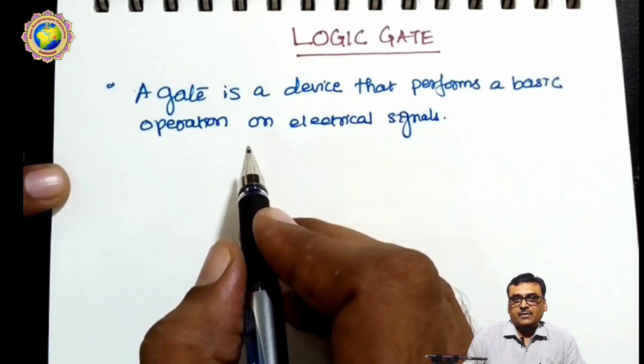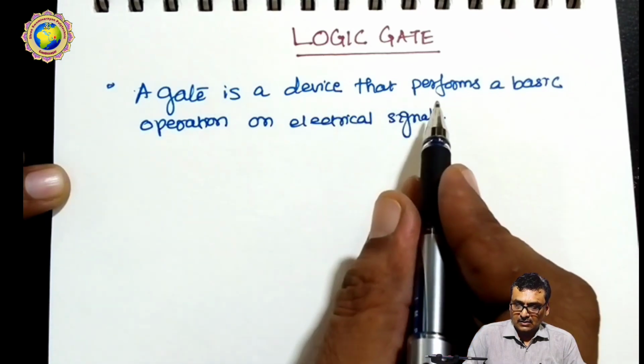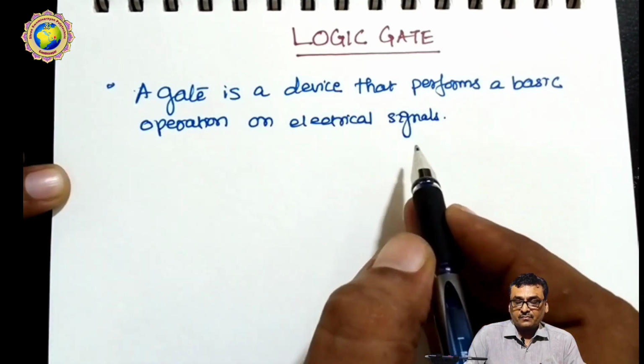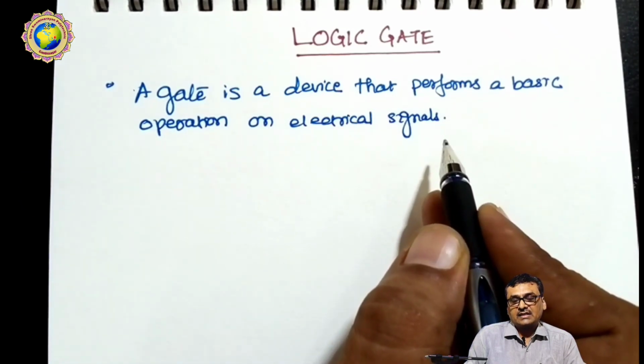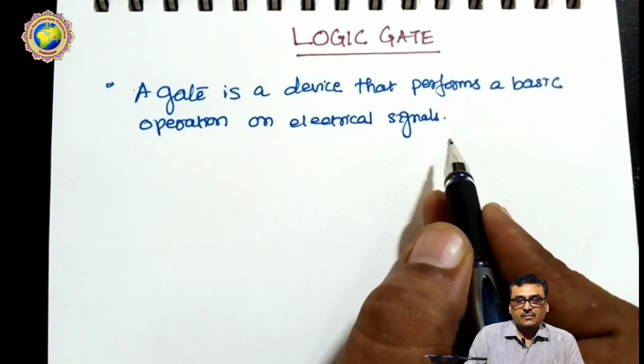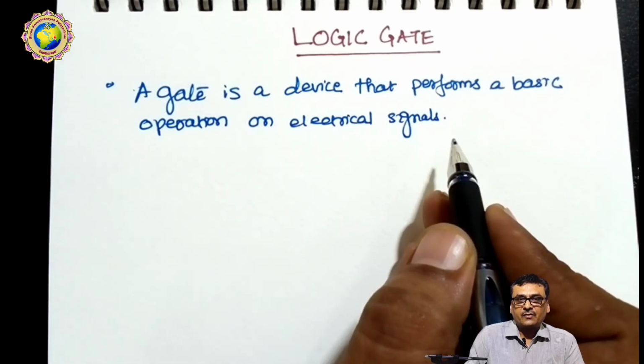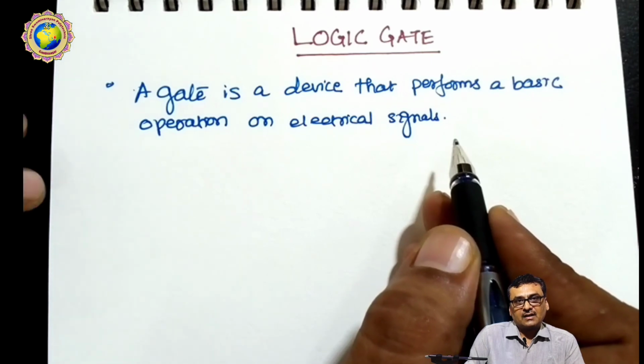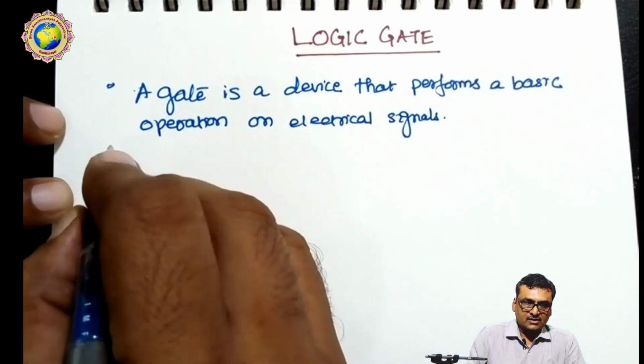Before that we start with the definition of a gate. So a gate is a device that performs a basic operation on electrical signals. Previously we saw that electrical signals are, suppose, the switch is on and the switch is off, and then the gate will perform on and off, and the corresponding operation will be done.